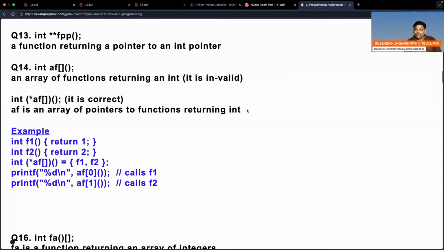a function. Where every element is a function which returns an integer. AF is an array where every element is an int function.